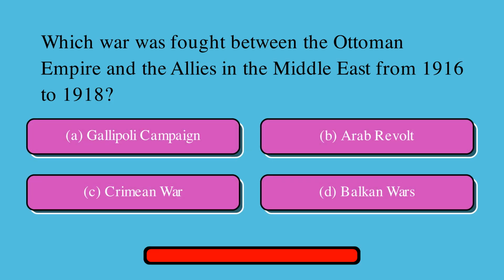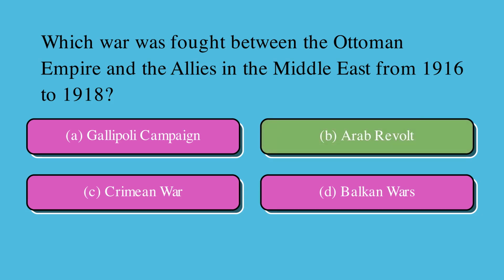Which war was fought between the Ottoman Empire and the Allies in the Middle East from 1916 to 1918? Is it A. Gallipoli Campaign, or B. Arab Revolt, or C. Crimean War, or D. Balkan Wars? Correct answer is B. Arab Revolt.